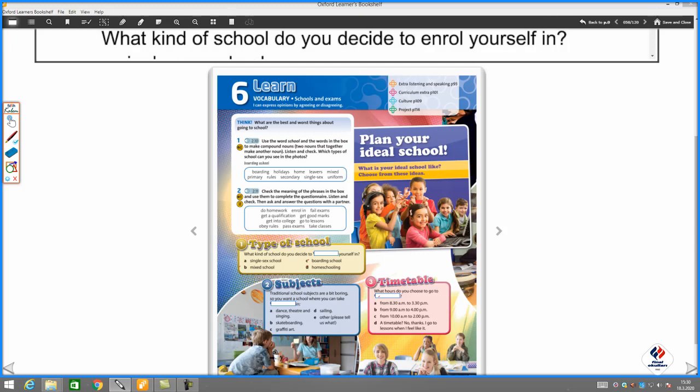So any one of these you can pick. The answer is up to you. There's no wrong or right answer. It's just a questionnaire. So go ahead and circle whichever one you think is correct or the one that you would prefer. 2, subjects. Traditional subject schools are a bit boring. For example, Turkish, English, math, whatever. These are considered a little bit boring or just standard.